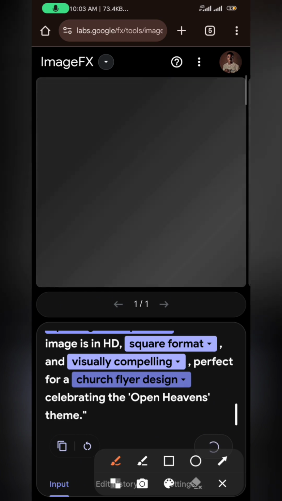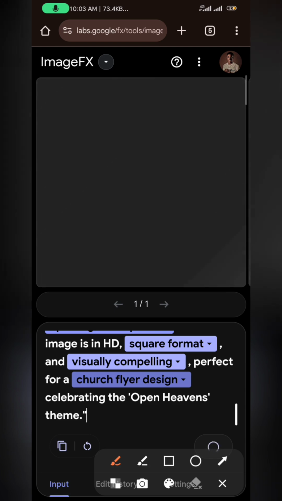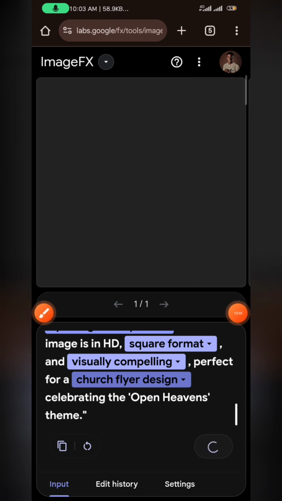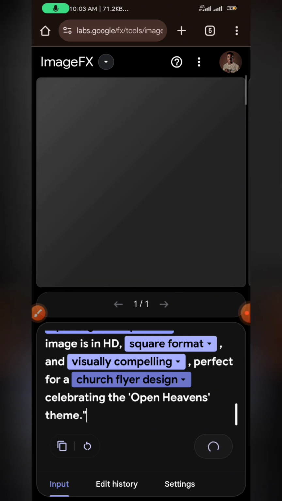Image effects, blow our mind. I think this image effects is one of the best AI image generating tools I have come across. So let's see how it goes. What is going on? Why is it taking a lot of time?